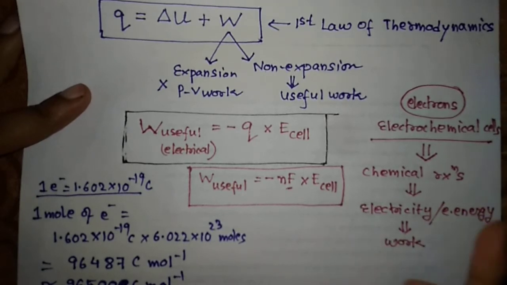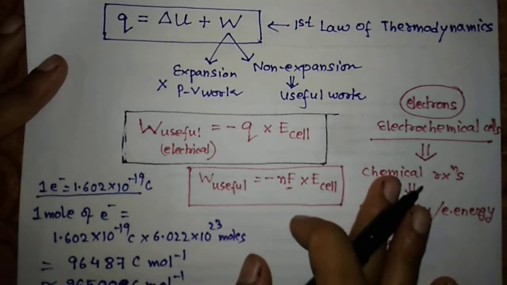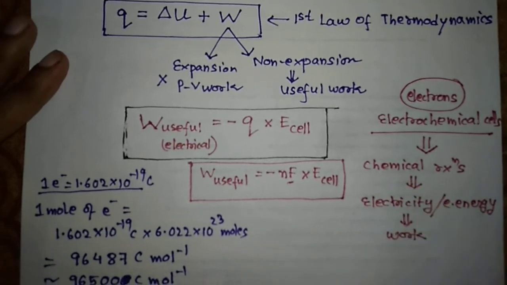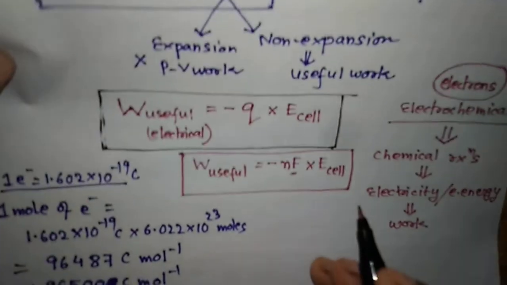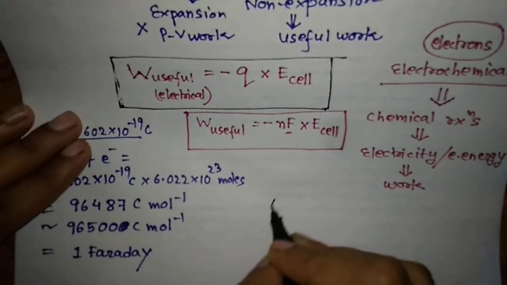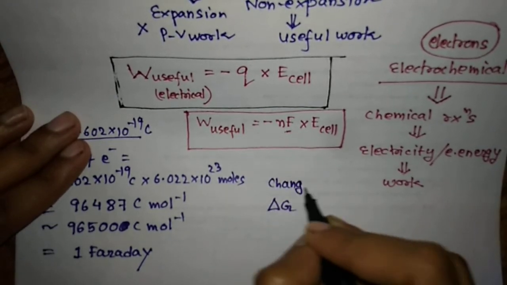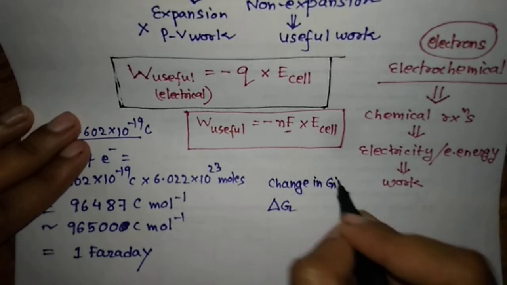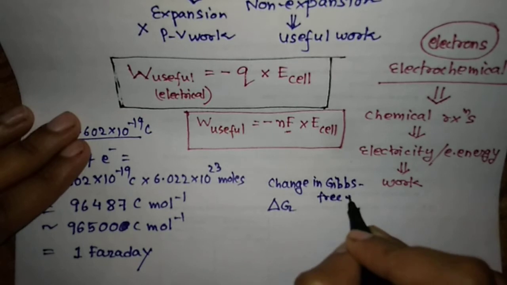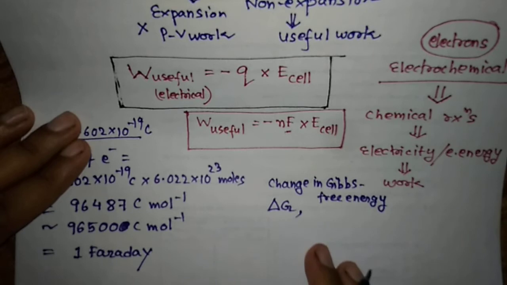Now one thing is important here, which is the Gibbs free energy. Gibbs free energy has no importance in our day-to-day life. The importance comes from the change in Gibbs free energy. You have learned in thermodynamics that the change in Gibbs free energy is written as delta G.